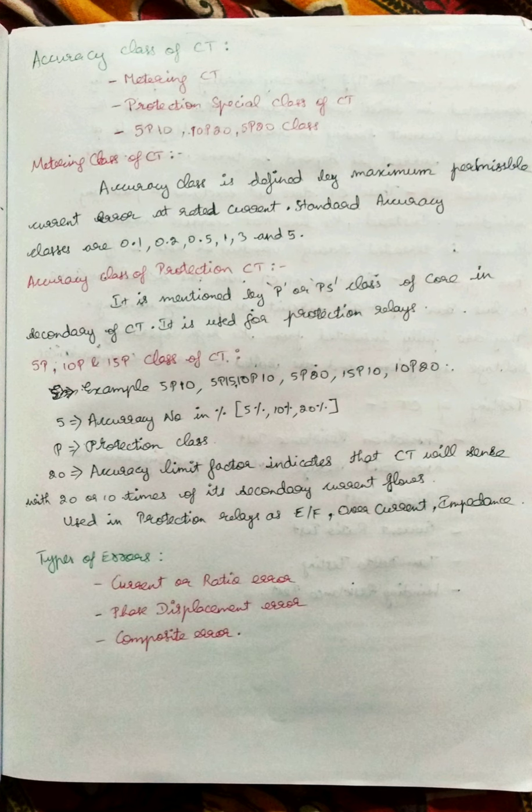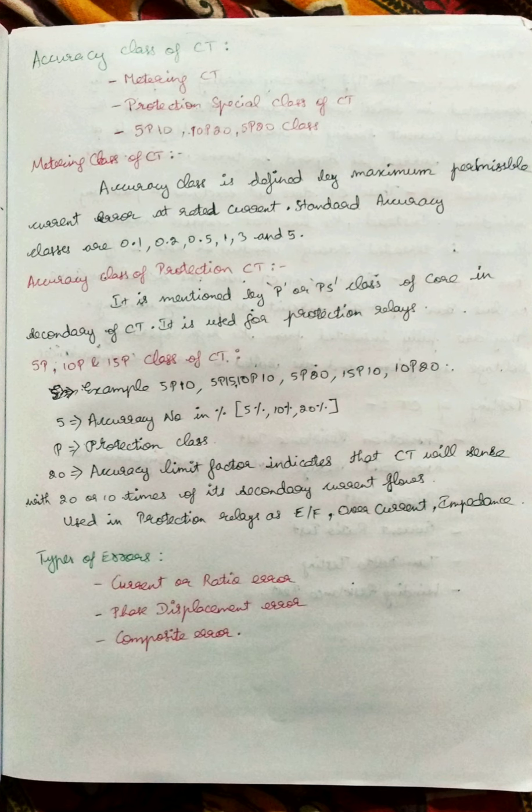So mainly the first number, 5, denotes the percentage of error, 5% of your total burden. Next, the letter P in the sense denotes protection class. Then last, it will be mentioned as 20, 10, or 15. For example, I have written 5P10 and 5P20.